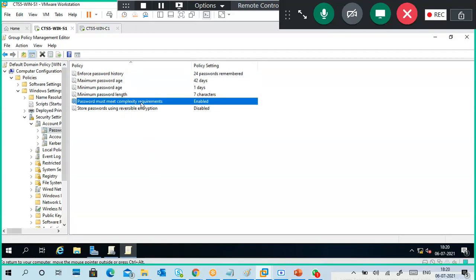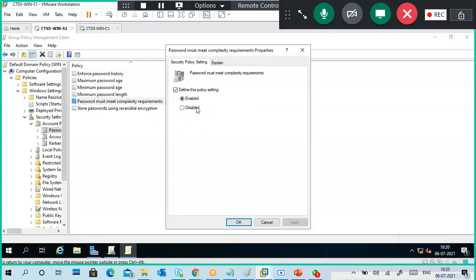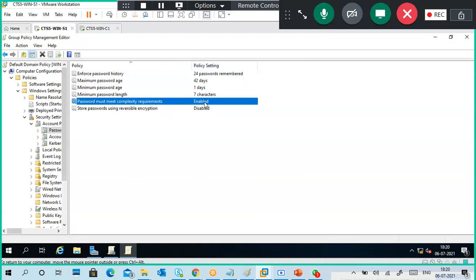Password must meet complexity requirements: disable. If you disable it, you need to give a policy, you need to give a complex password compulsorily. Okay, we can change other parameters also.